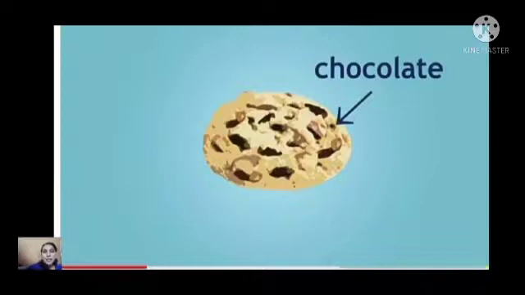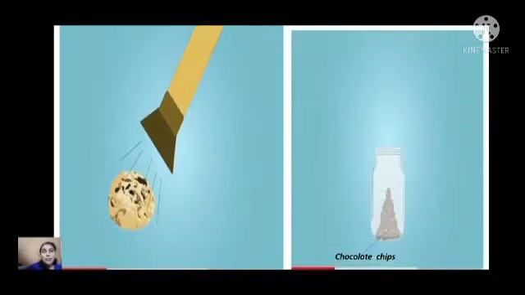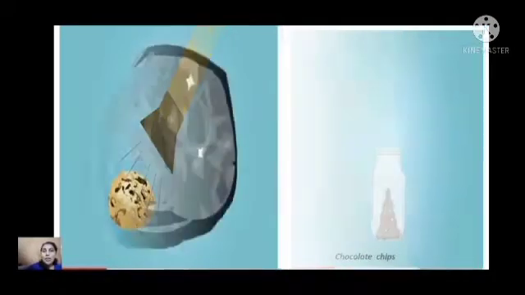Just imagine this cookie is a rock, and this cookie contains so many chocolate chips. The chocolate chips are the metals, and we have to separate the chocolate chips from the rock.